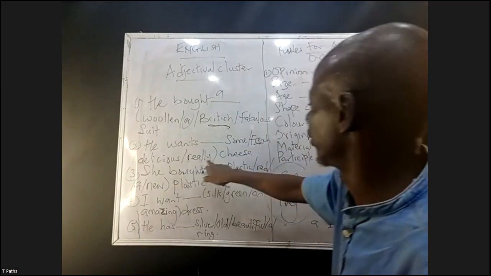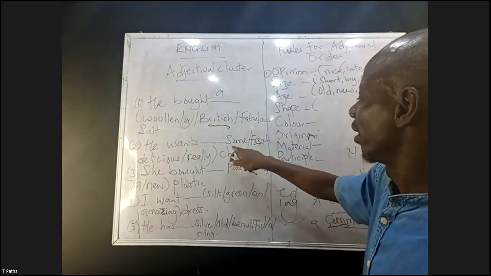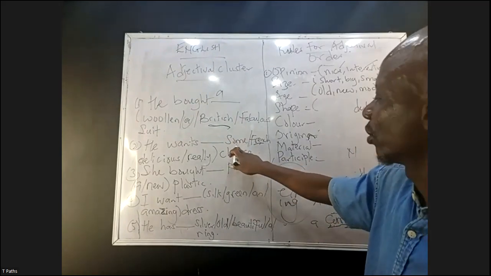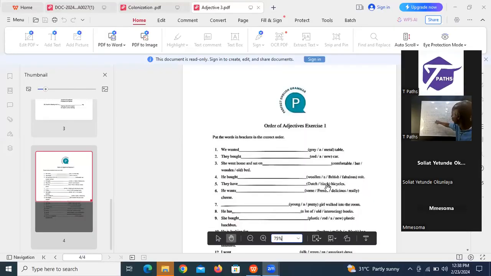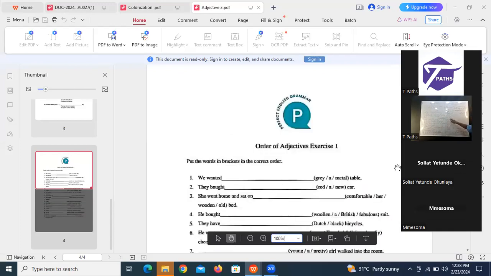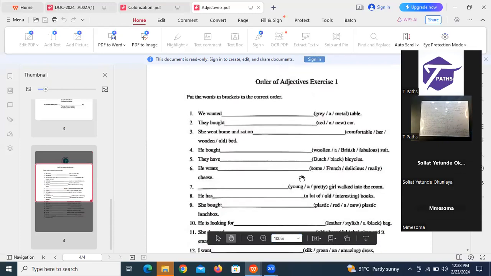Some is already there. You want some really delicious French cheese, because French will come last by virtue of origin, the nationality of what you're describing.